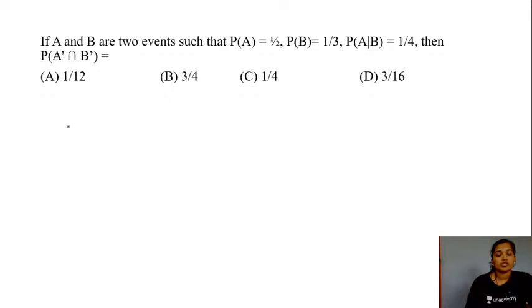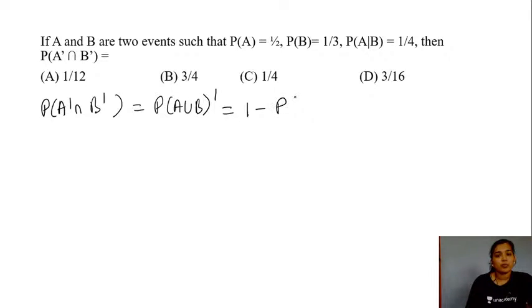Right? So first of all, the probability of your event A complement and B complement, what would this be equal to? Probability of your event A or B, the whole complement, which is equal to 1 minus probability of your event A or B. Yes, we need to simplify this. Now before going for the simplification, to get the value for probability of A or B, we need the value for,